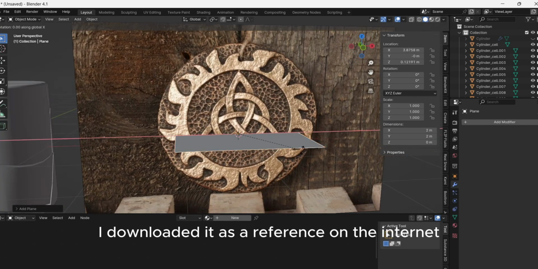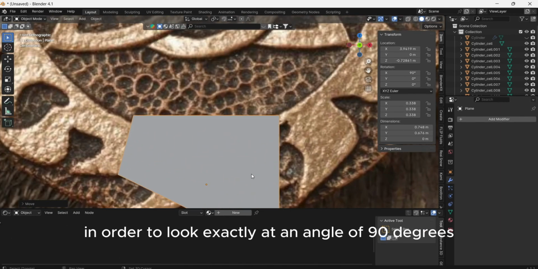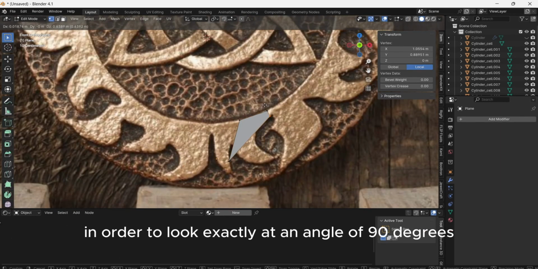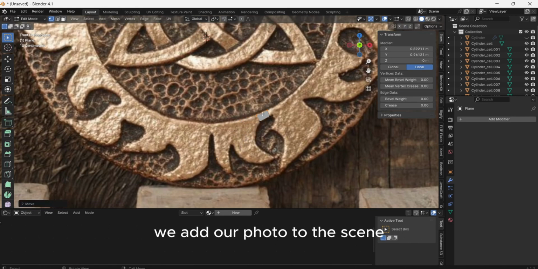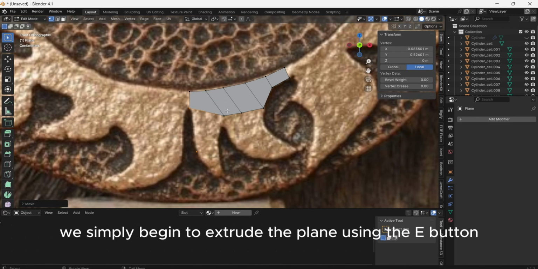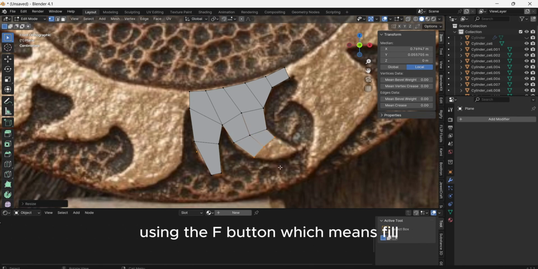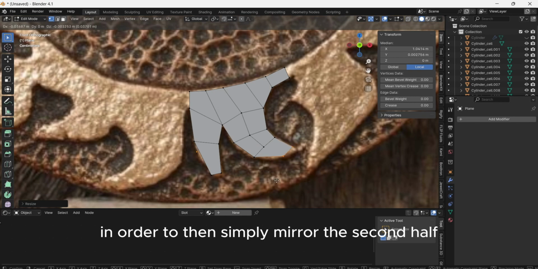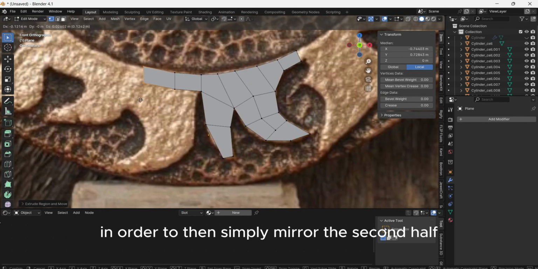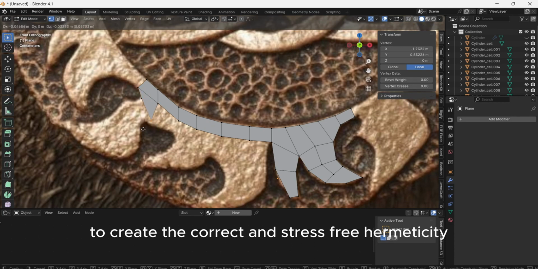I downloaded it as a reference on the internet, pressing the one button on the numpad in order to look exactly at an angle of 90 degrees, we add our photo to the scene. Now when the example is in front of our eyes, we simply begin to extrude the plane using the E button. Sometimes we have to connect the vertices and fill the faces using the F button, which means fill. We make the lower part in order to then simply mirror the second half. Do not forget to create the correct and stress-free hermeticity.